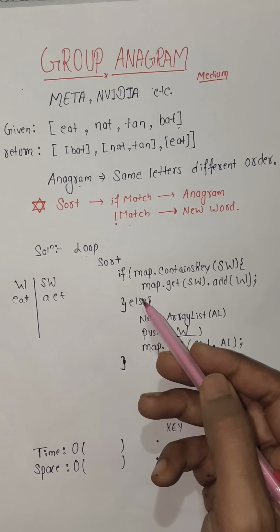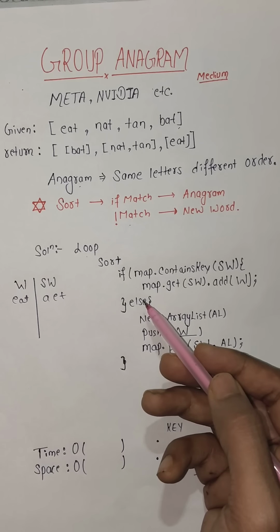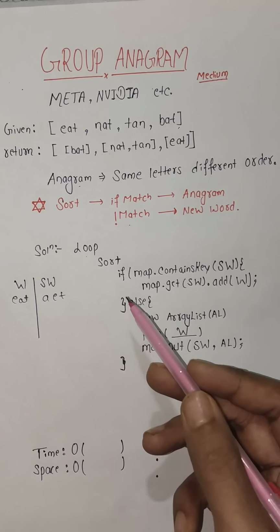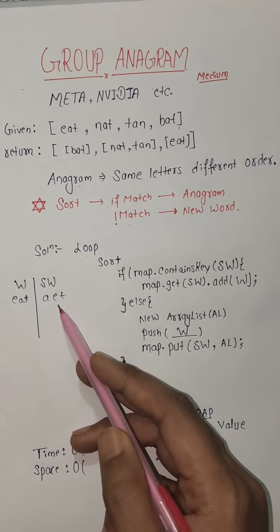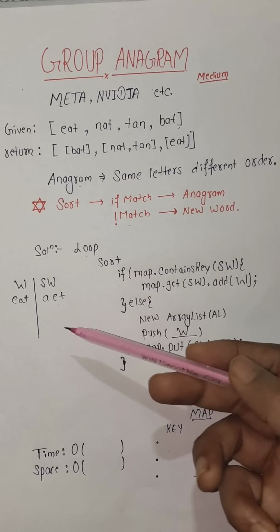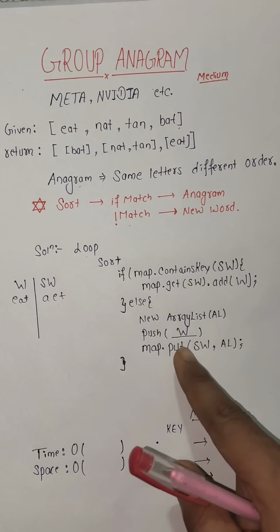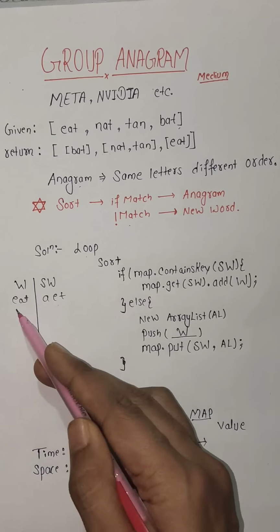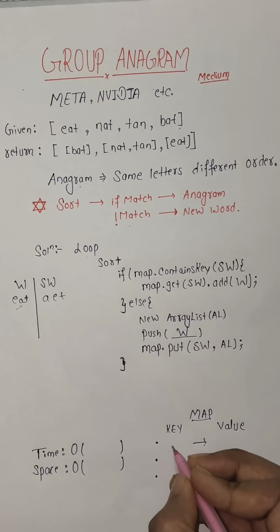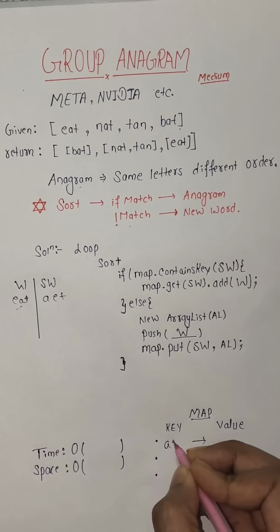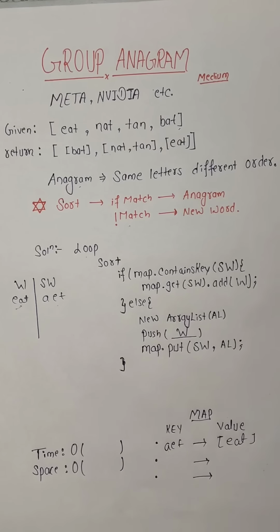Now the main question is how we will know that there is a word which has the same letters. To know this, we will use a hash map. We will check whether the sorted word is in the map or not. For the first iteration it will not be there, so we'll create a new array list, push the word inside that array list and put that in the map. The key will be the sorted word and the value will be an array list in which the word is stored.